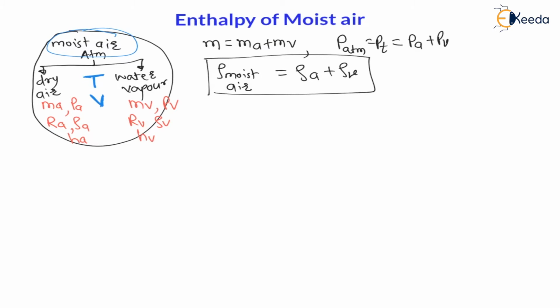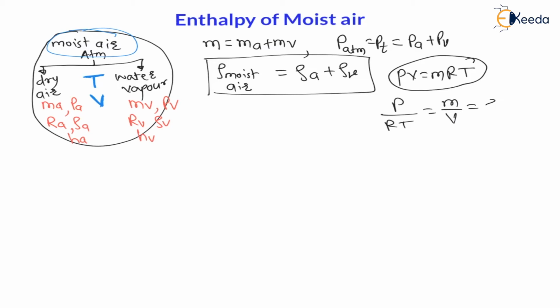Now as both air and vapor are in superheated state, means they are in gaseous state, therefore we can use the ideal gas equation, that is pv is equal to mrt. Therefore we can write p divided by rt is equal to mass divided by volume, and mass divided by volume is nothing but density.